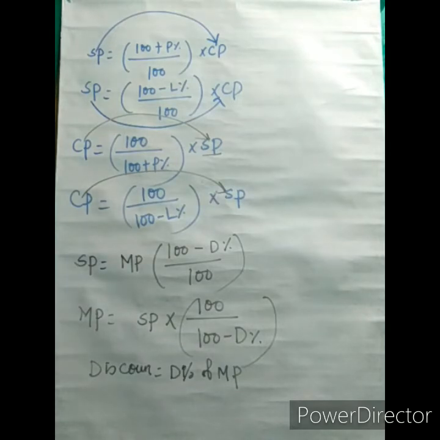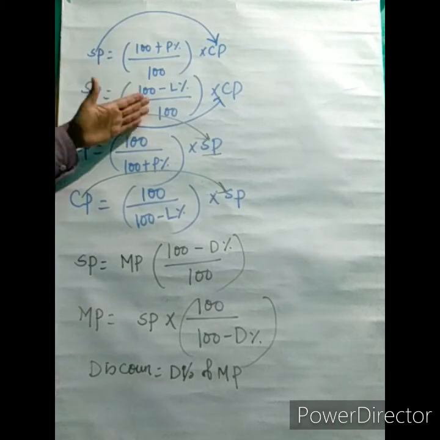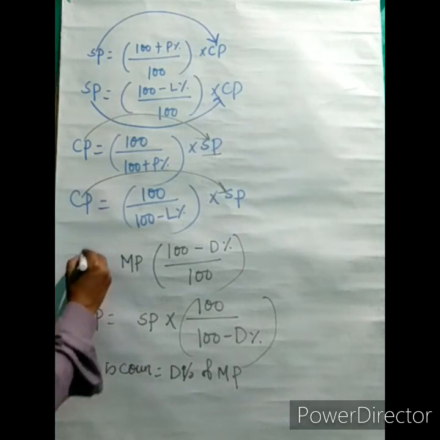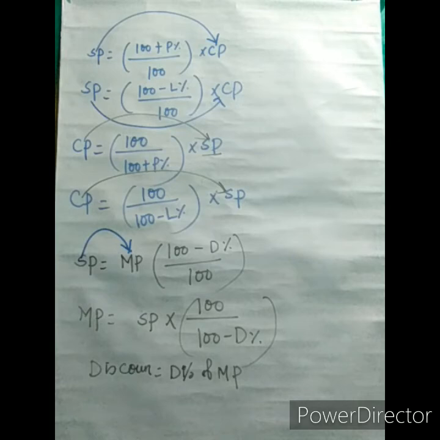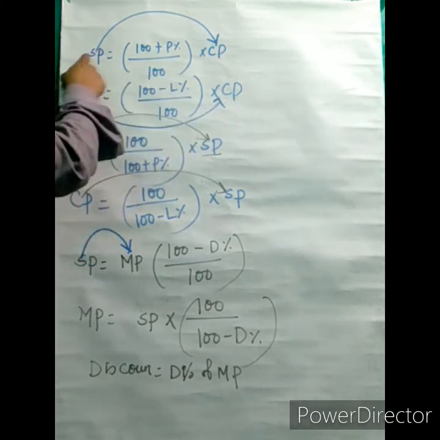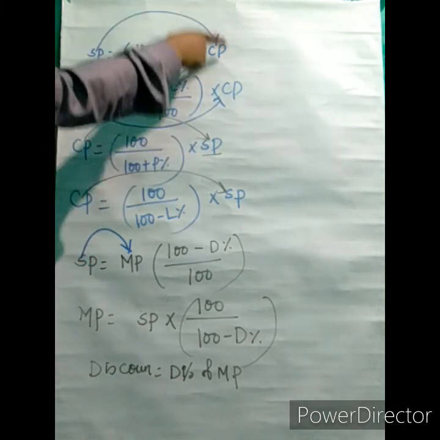Now SP in case of discount. We have CP in case of profit, CP in case of loss, SP in case of loss, SP in case of profit. Here is SP in case of discount. SP will depend upon mark price. SP in case of loss and in case of profit depended upon CP.